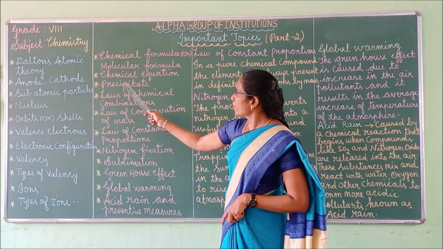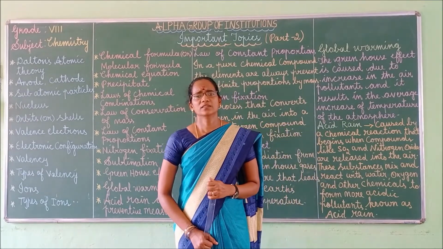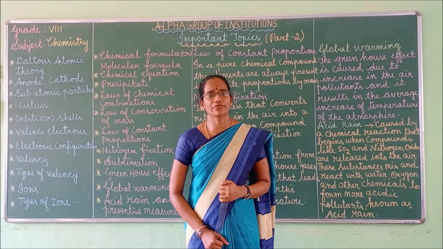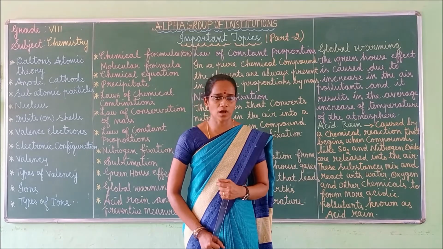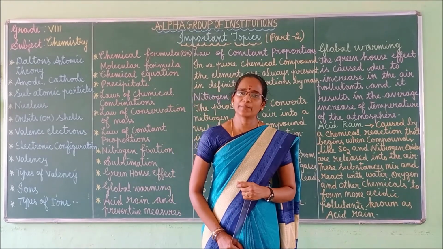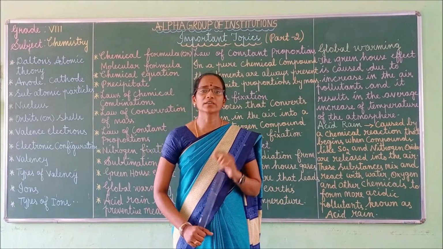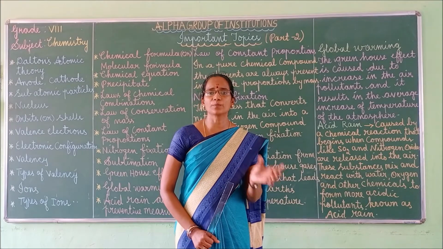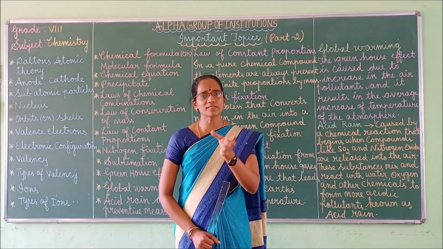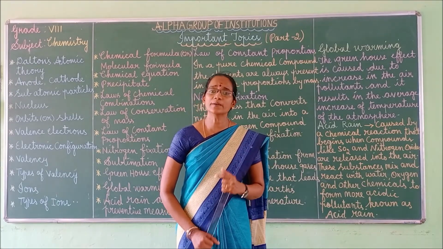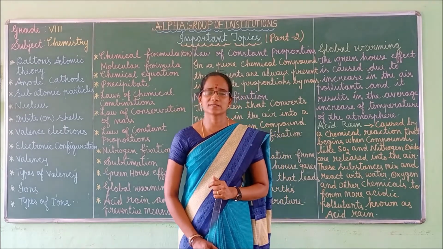Next one, chemical equation. Chemical equation is a symbolic representation of a chemical reaction by using symbols and formula. So what is meant by chemical equation? For a chemical reaction, we use the element symbols as well as formulas. So it is a symbolic representation of a chemical reaction by using formula as well as symbols.